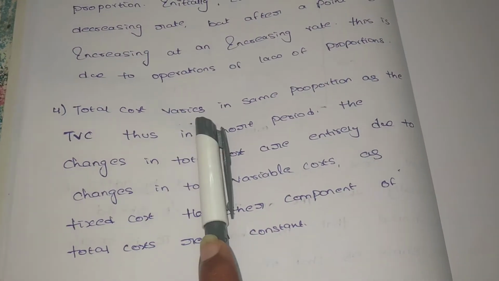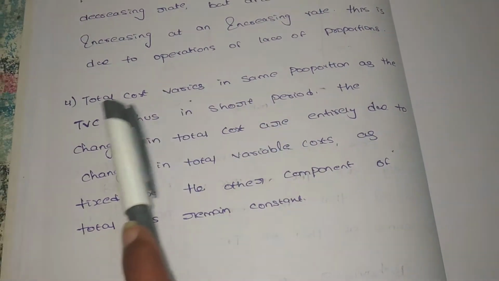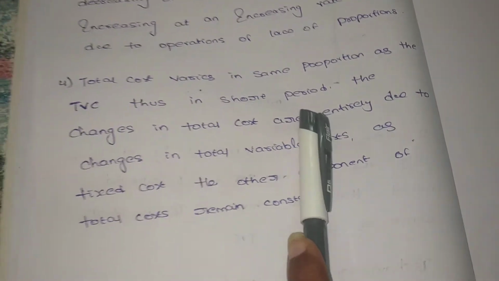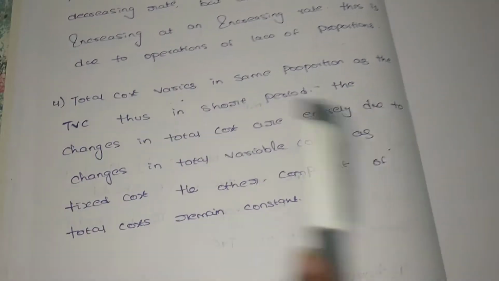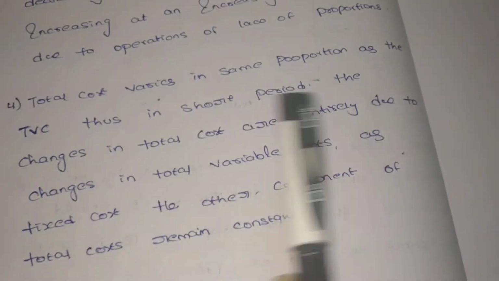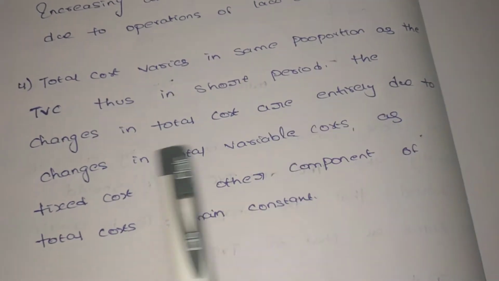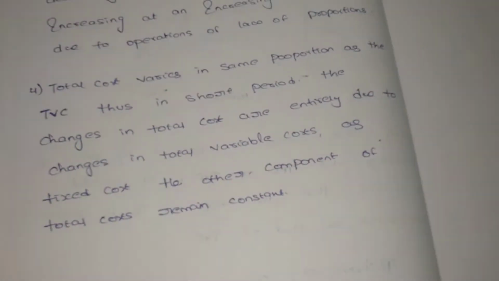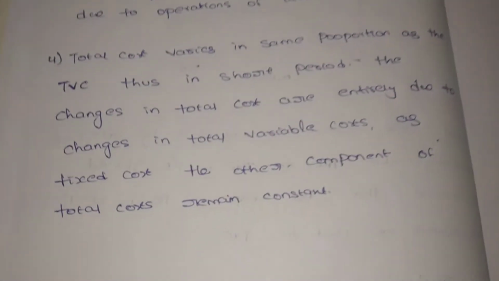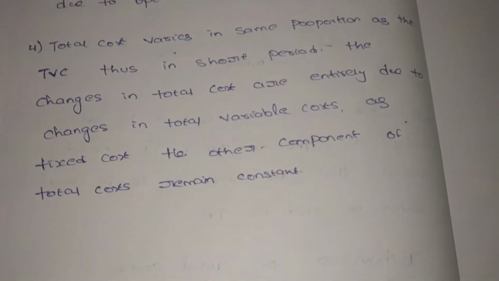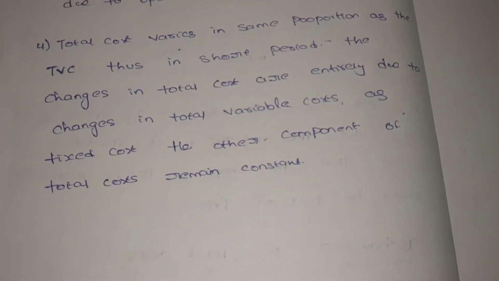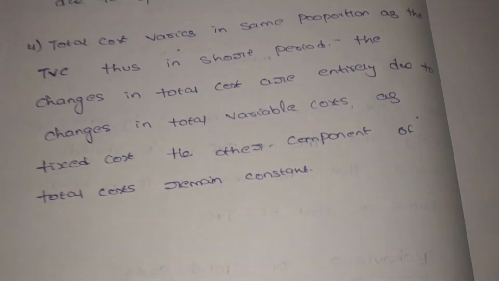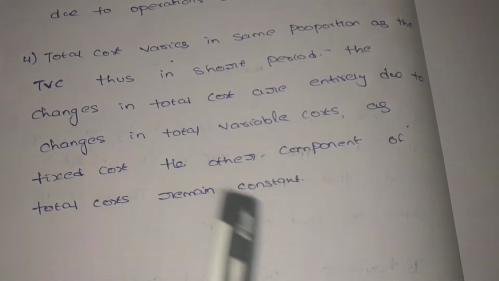Next, total cost varies in the same proportion as the total variable cost in the short period. In the short run, the changes in total cost are entirely due to changes in total variable cost, because the total fixed cost is constant. So when there is a change in total cost, it is compulsorily due to a change in variable cost only.